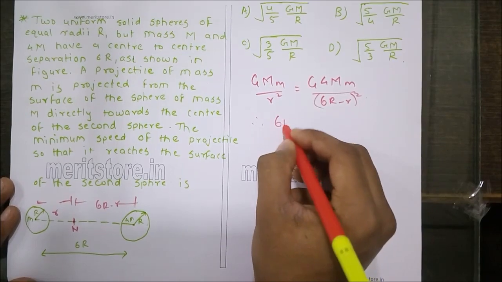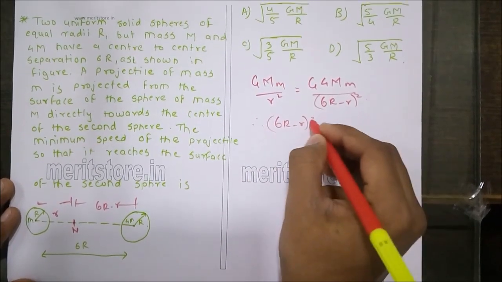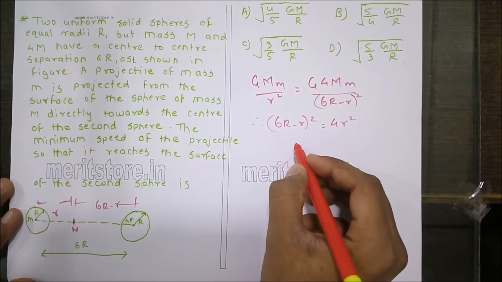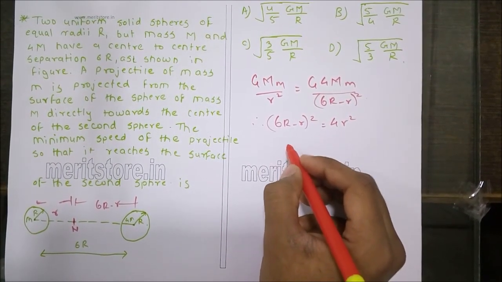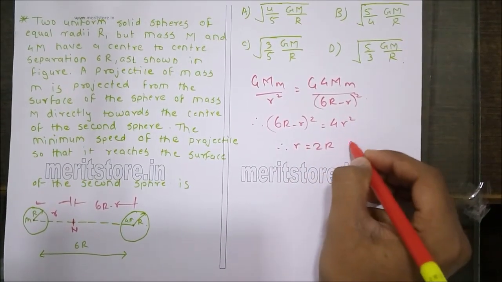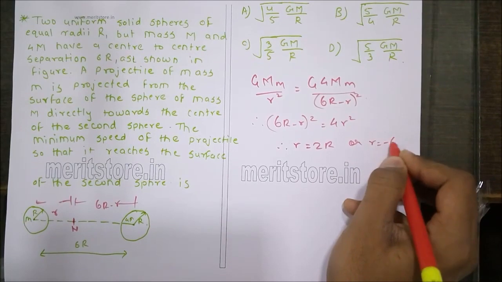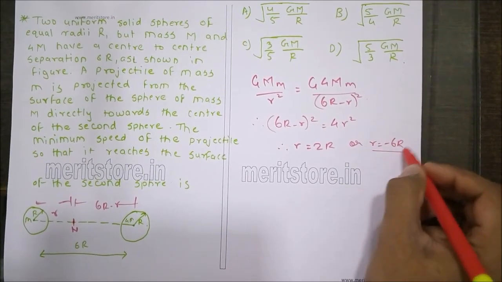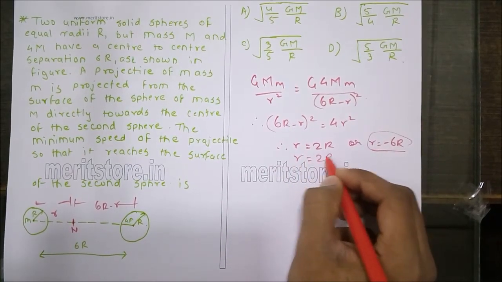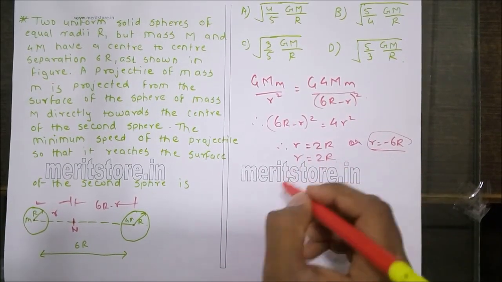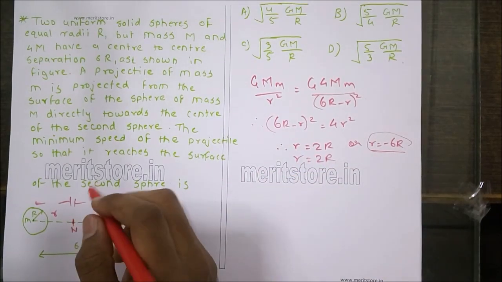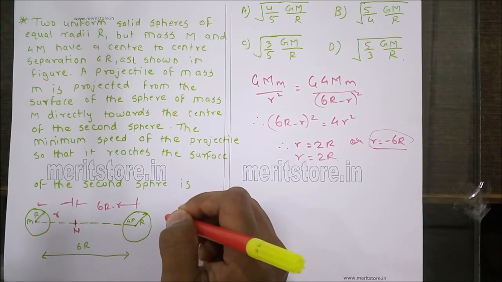Therefore 6r minus r square equals 4r square. Now therefore r is equal to 2r, or r is equal to minus 6r. Since minus 6r doesn't concern us, the value of r is nothing but 2r. It is sufficient that if we project the mass up to a distance of r, after which it will start pulling.